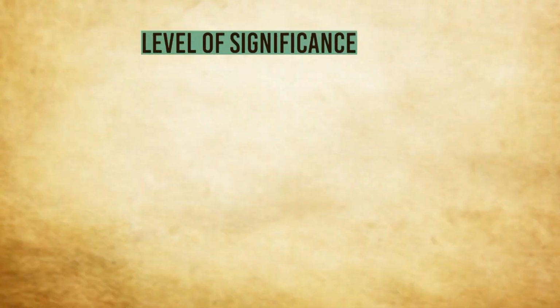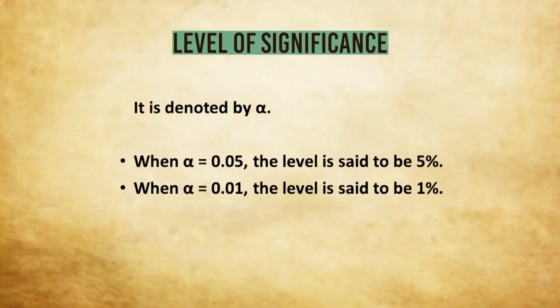This upper bound to the probability of type 1 error is known as the level of significance of the test. Normally, we denote a level of significance of a test by alpha, and the common values of alpha are 0.05 and 0.01. When alpha is 0.05, we are said to conduct a 5% test. On the other hand, when alpha is 0.01, we are said to conduct a 1% test.